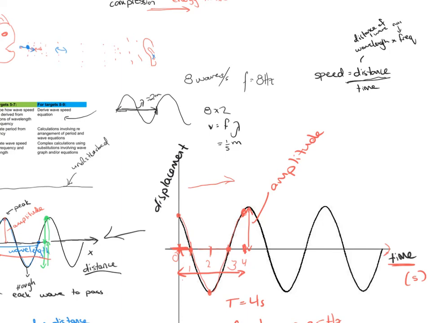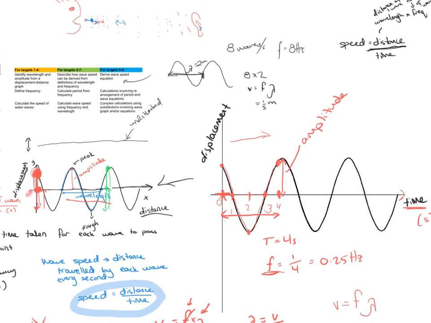the number of these waves passing a point per unit time. So my time is left behind. So the total distance covered by the waves simply gives me the distance, and then how many waves pass a point per second gives me the per unit time, per second, basically. Now, the rest of these things involve calculations. The better way of looking at that is through exam questions, which I will go through now.